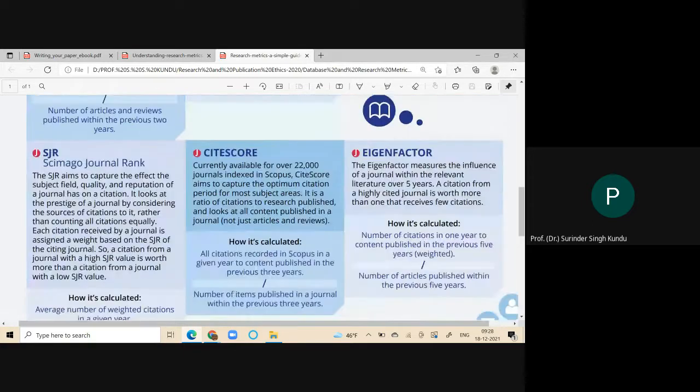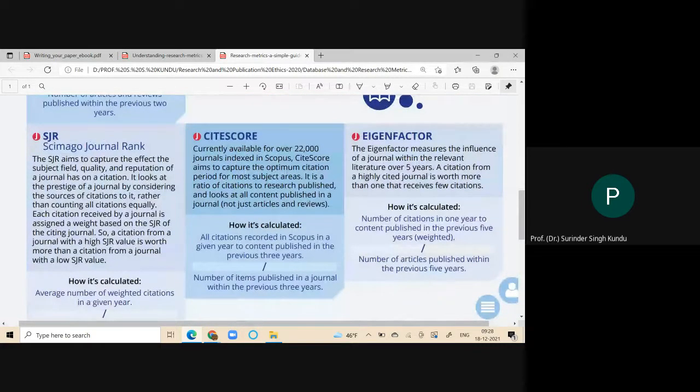But in the case of CiteScore, it will include everything which has been published by you in the previous 3 years. Citations of that material in this year, calculated for those papers published in the previous 3 years, divided by the total number of articles. I hope it is clear.